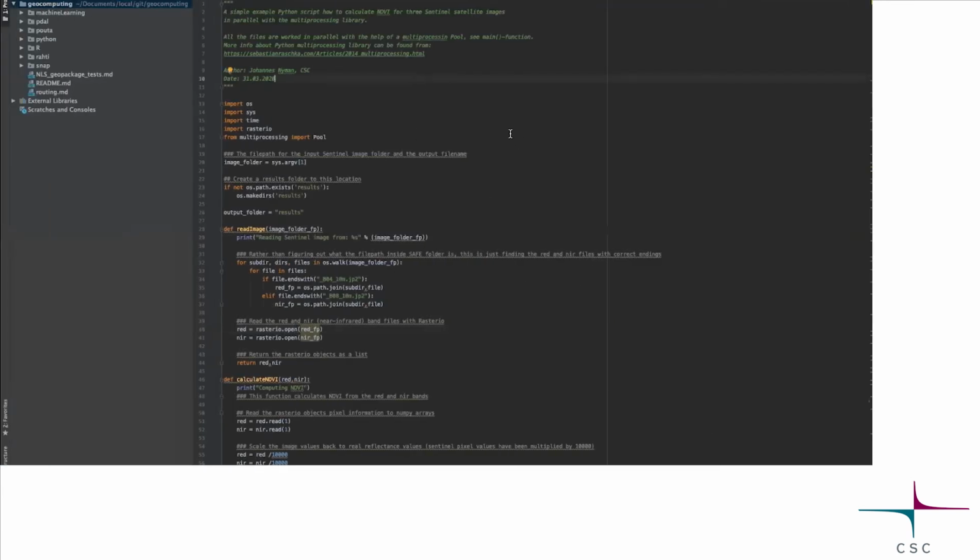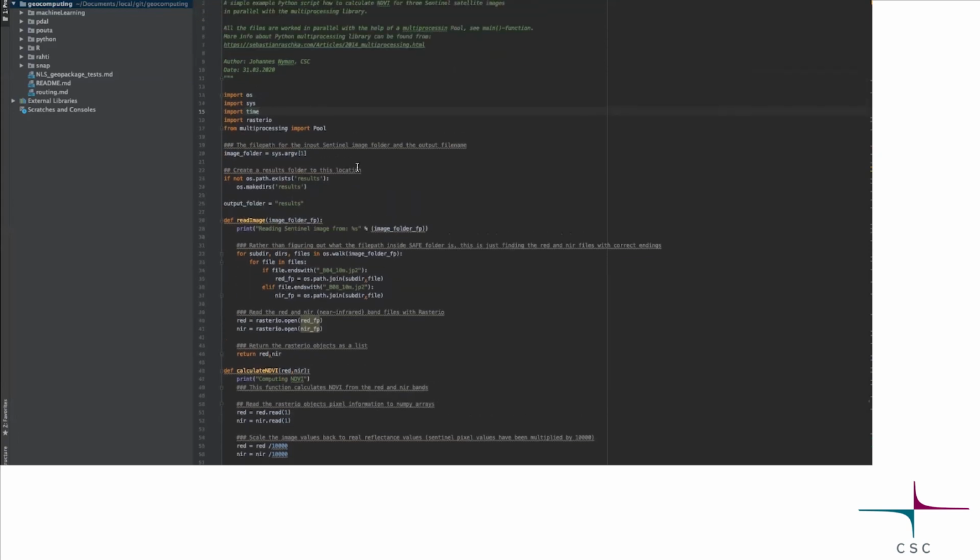So this script, basically, I won't go to the code. It's not relevant here, but it calculates NDVI, so vegetation index for Sentinel images, and it takes an input argument, which is the folder that has all the Sentinel images. And they are like the raw Sentinel images, the safe folders, if you have messed with them, you know.